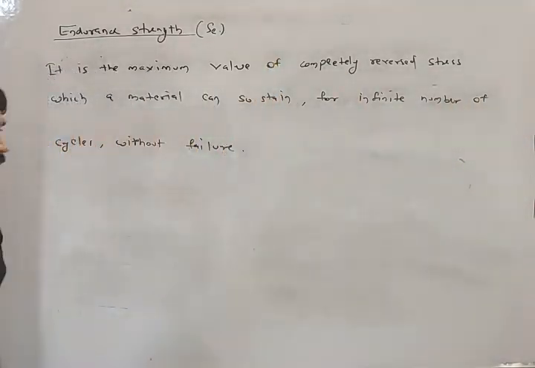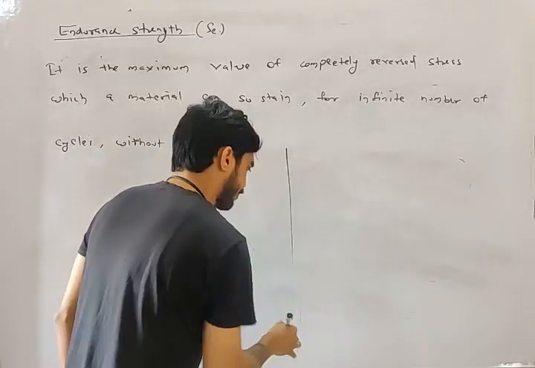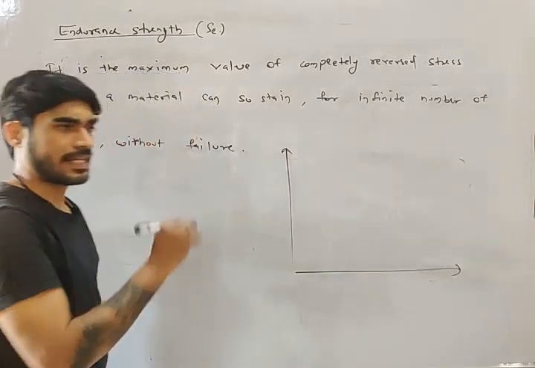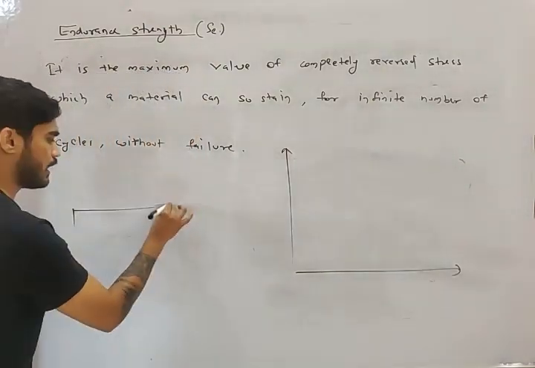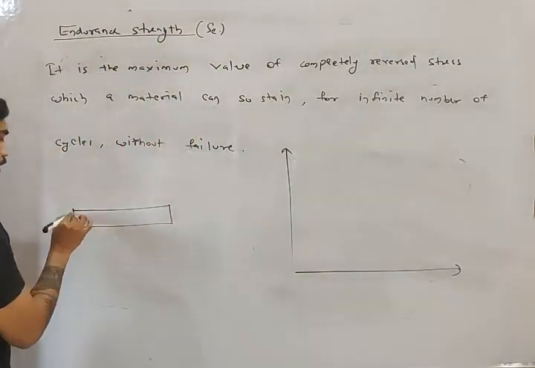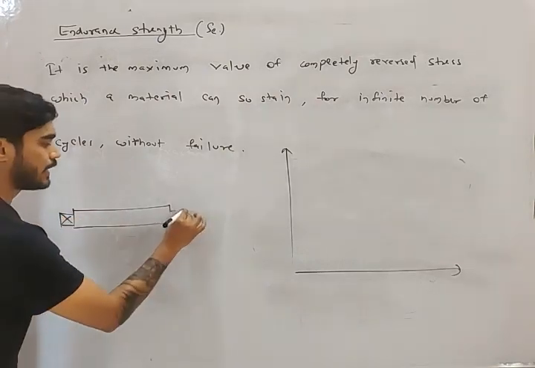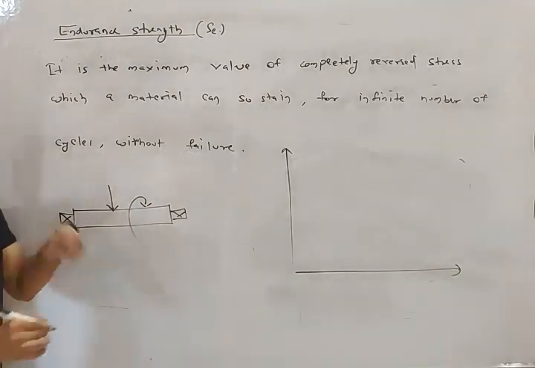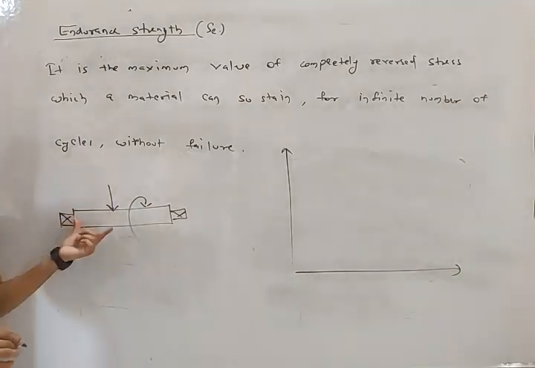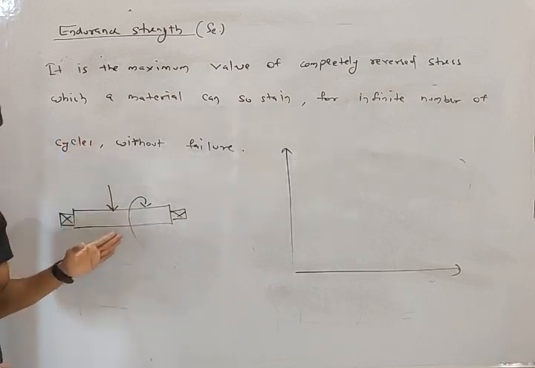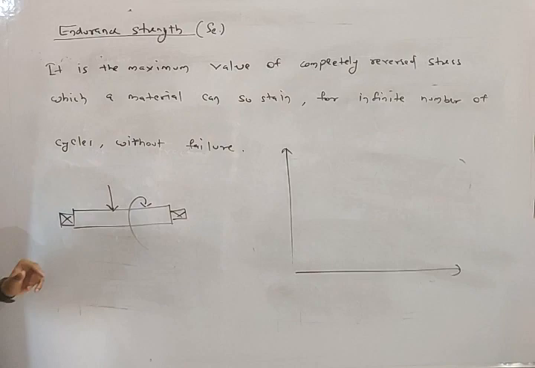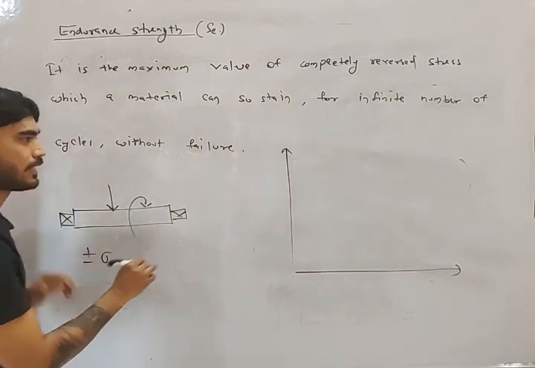Now let me explain it using a graph. Let's say you have a machine element, and you are applying completely reversed stress. I gave you the example of an axle. It is subjected to bending and it is continuously rotating. So completely reversed stress means plus minus sigma.